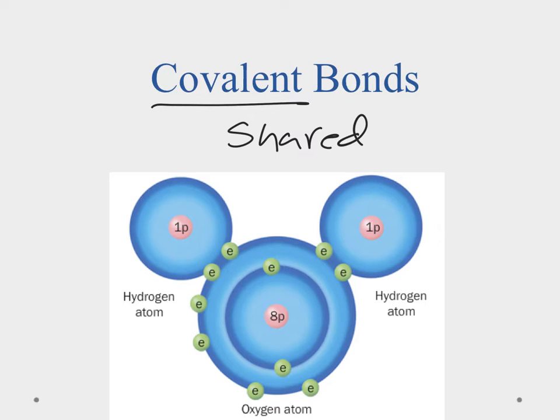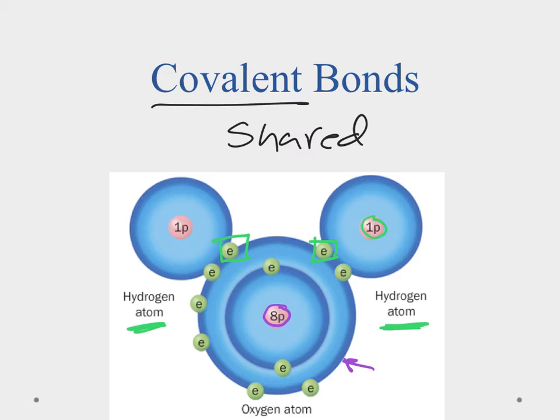In our example here, we're going to use water once again, and we have a hydrogen atom here and a hydrogen atom here, and then we have our oxygen atom, which is going to be right here. And we know it's that because if we look here in the nucleus with 8 protons, that tells me it's oxygen, and over here with 1 proton, we know that we have hydrogen. Now, hydrogen normally has 1 electron. Okay, so we'll put a box around that 1 electron there, and we'll put a box around this one so we know which is which.